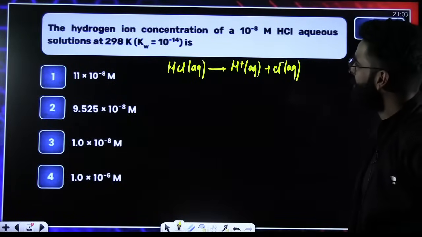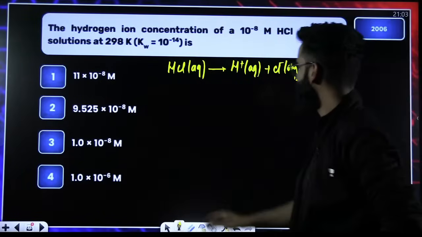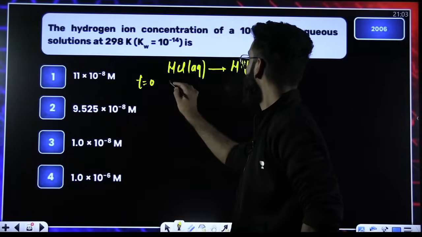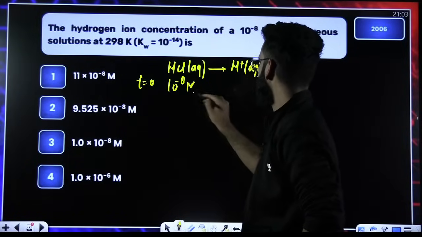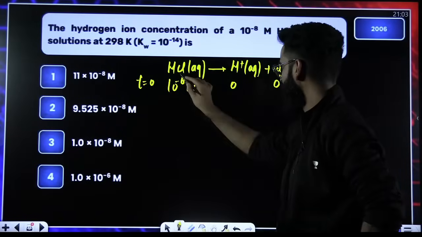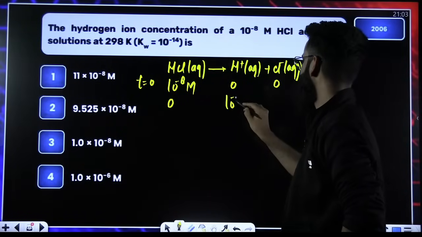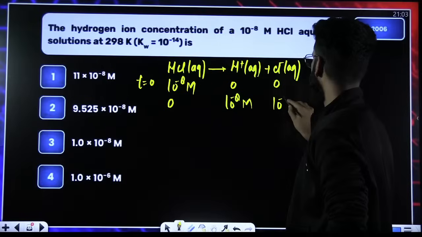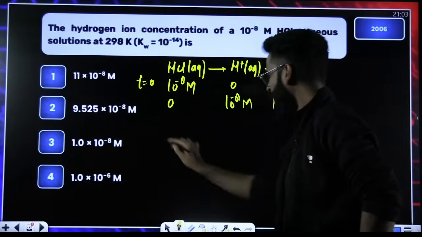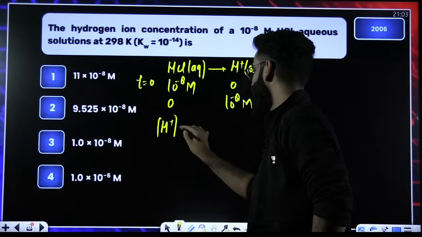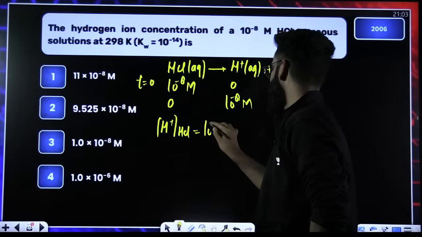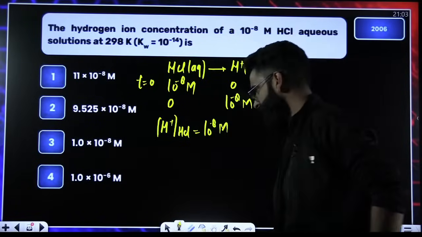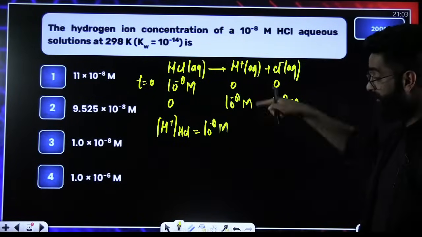Now, as per the question, initially you are taking 10 raised to minus 8 molar of this. This will be 0, this will be 0. Now it's a strong acid, so this is 0. This will be 10 raised to minus 8 molar, and this is also 10 raised to minus 8 molar. So what is the concentration of H positive coming from HCl? It is 10 raised to minus 8 molar.